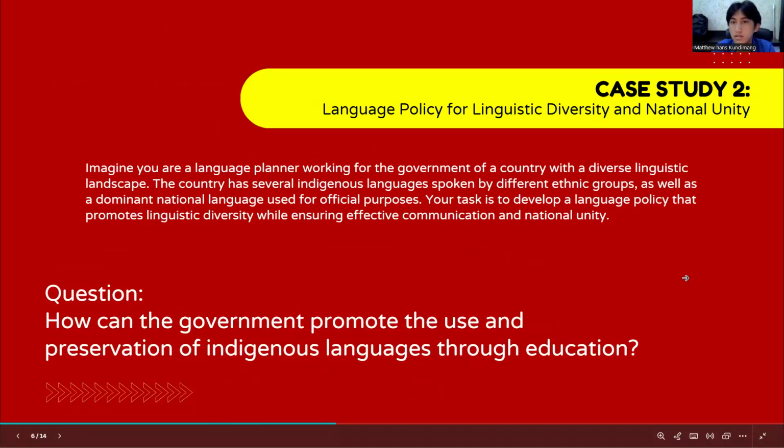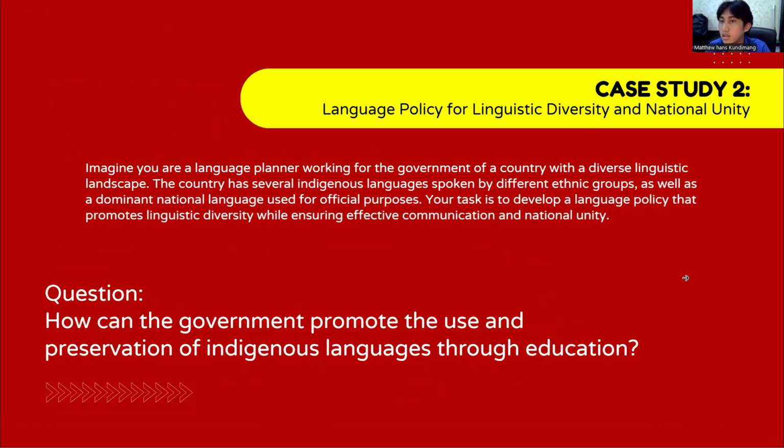The next case study is language policy for linguistic diversity and national unity. Imagine you are a language planner working for the government of a country with a diverse linguistic landscape. The country has several indigenous languages spoken by different ethnic groups, as well as a dominant national language used for official purposes.